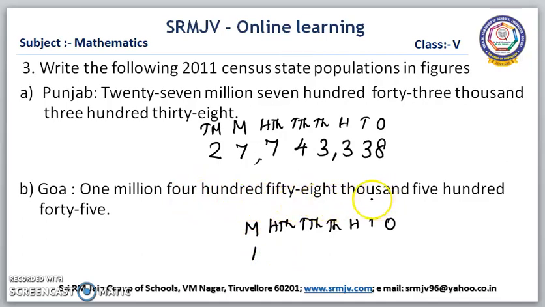458,000, the 3-digit number in the thousand period. Then the remaining numbers in the ones period, 545. 545 in the ones period. This is the number for the given number name: 1,458,545. Is it clear, children? Shall we go to the next one?